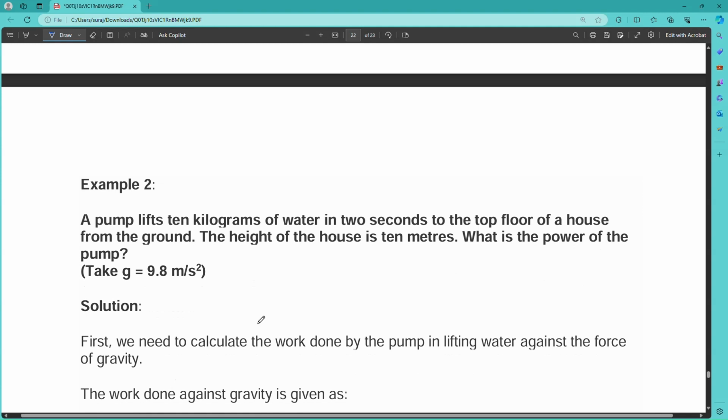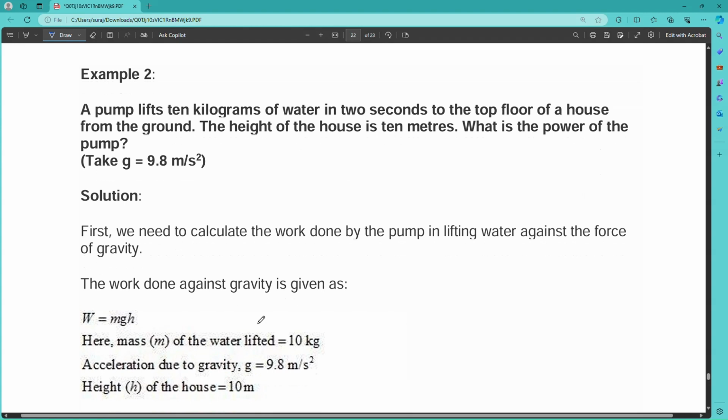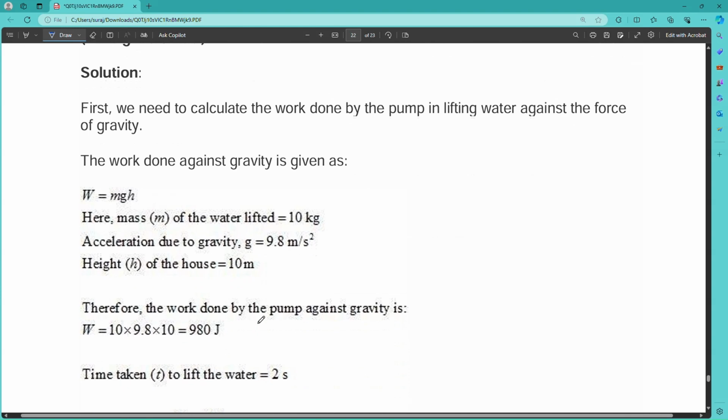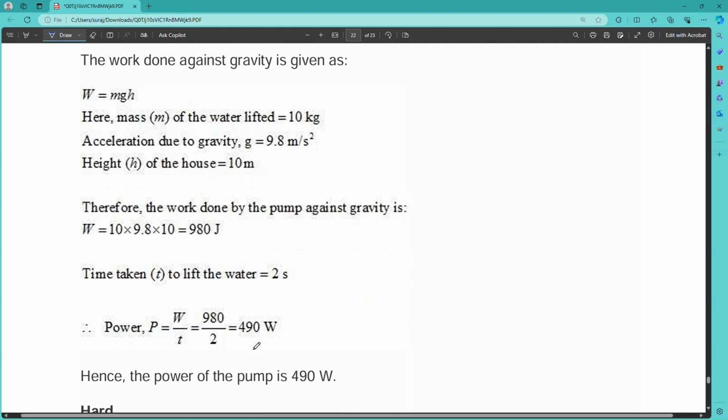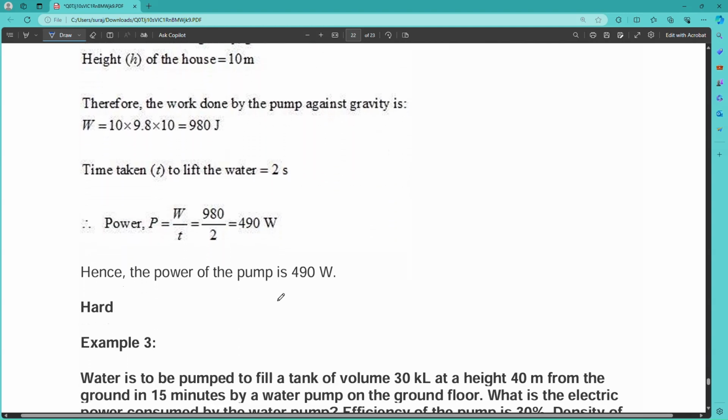There is another question. A pump lifts 10 kilograms of water in 2 seconds from the ground to the top floor of a house. The height of the house is 10 meters. What will be the power? Take g equals 9.8. So we need to find the work done first. Work done will be mgh because height is given. Then g equals 9.8, mass is 10 kg and height is 10 meter. So work done will be 10 into 9.8 into 10, that will be 980 joule. And the time taken to lift the water is 2 seconds. Then power will be W by T, that is 980 by 2, that is 490 watt.